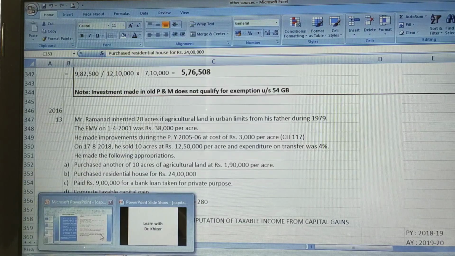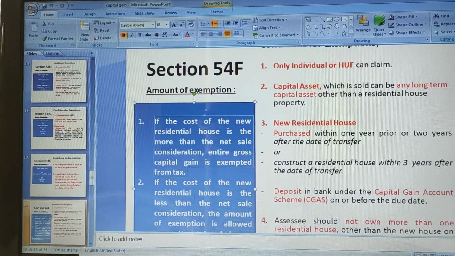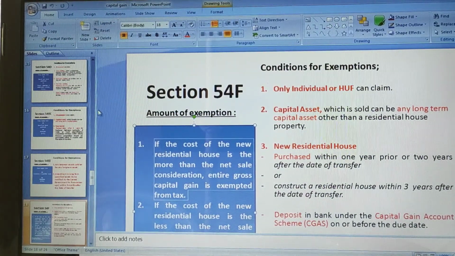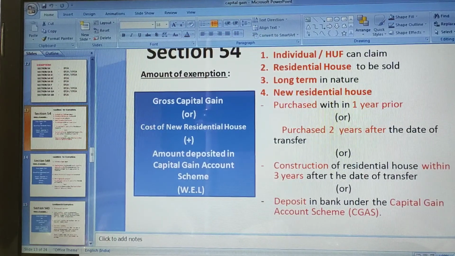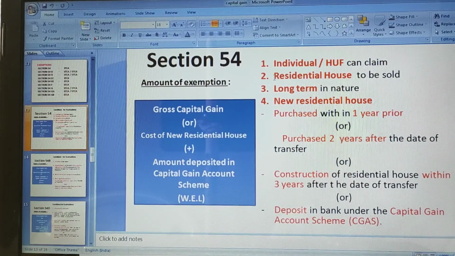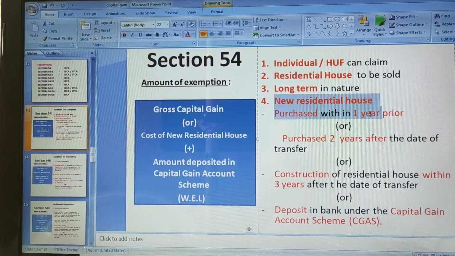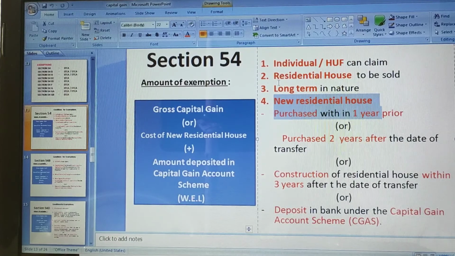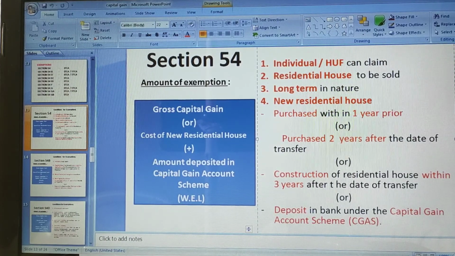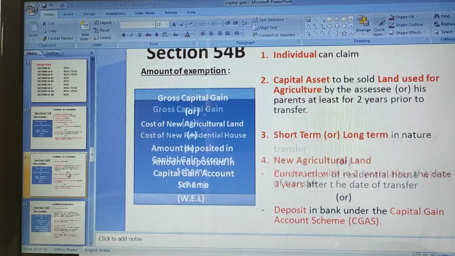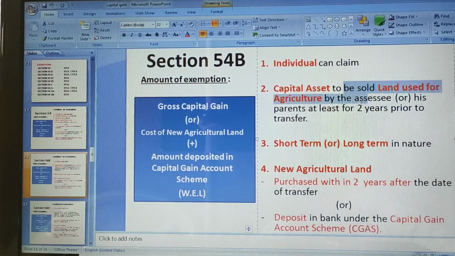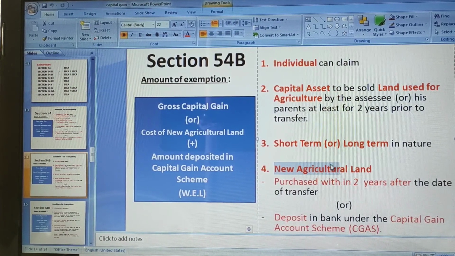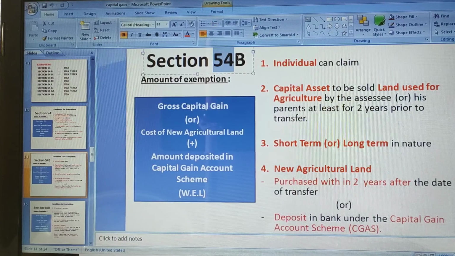So for this I think I need to take you people to the exemptions. So let us see the first exemption, 54. Here the sale is residential house, purchase is residential house. This will not be applicable because we have sold agricultural land and purchased a residential house. So 54 is not applicable. Then comes 54B, sale of agricultural land, purchase of agricultural land. We have sold agricultural land and we have purchased agricultural land. So I think 54B can be applicable.